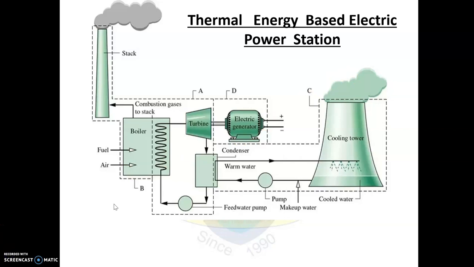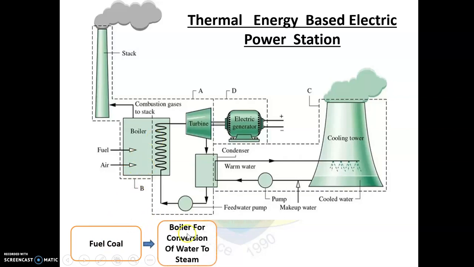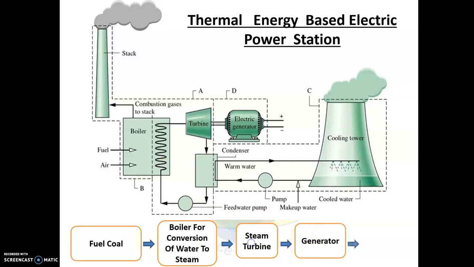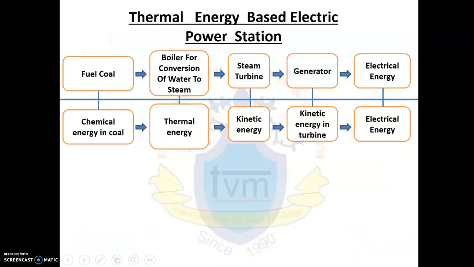Let us see the flowchart representation of a thermal power plant. The fuel which is used is coal, which is used for boiling the water. Then the boiler converts water to steam. The energy generated from this steam is used to rotate the turbine, which in turn rotates the magnet in the generator and the electricity is generated.